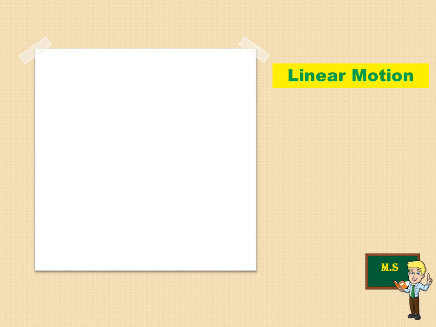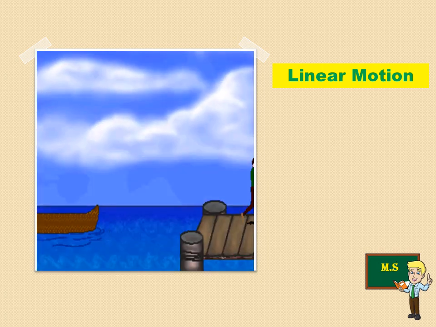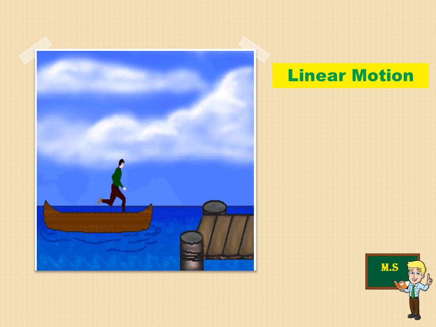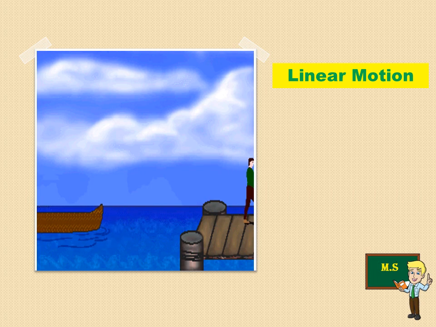I want to give one example, a model video for you about this linear motion. I think you can see the picture of a person who is running on a boat and then jumping to a platform. See, this kind of motion, a running motion, is a linear motion.